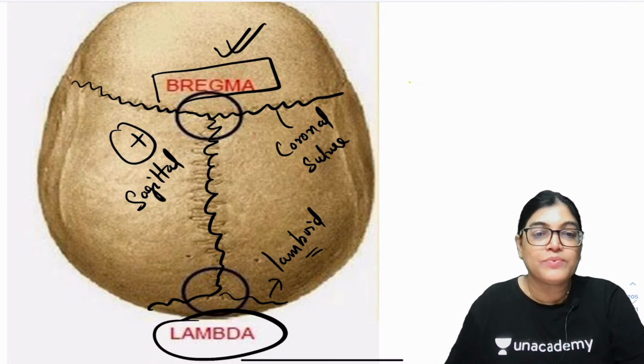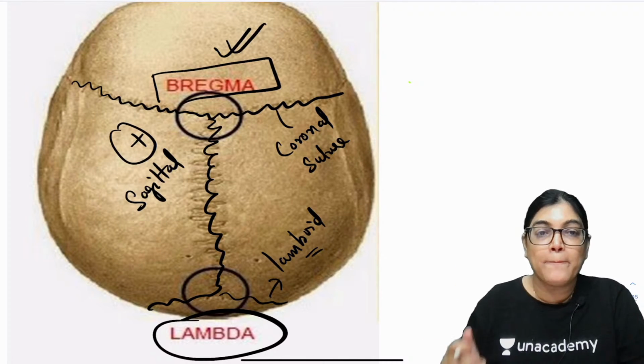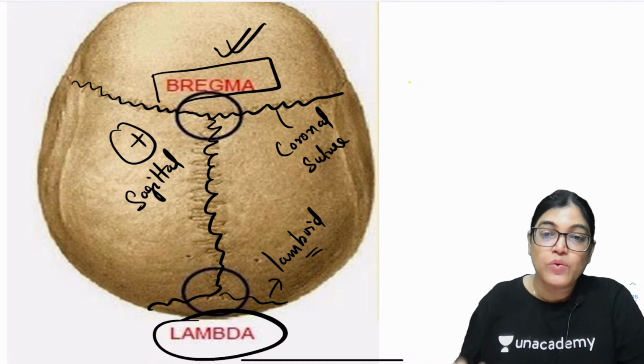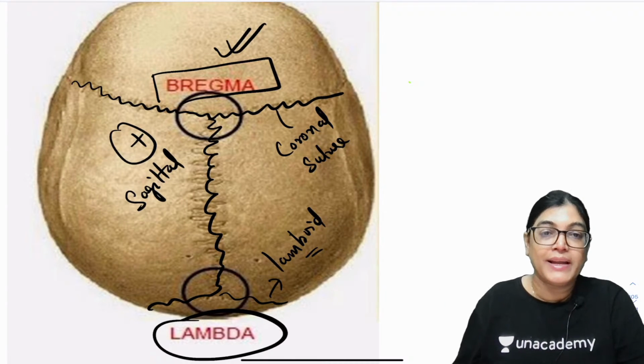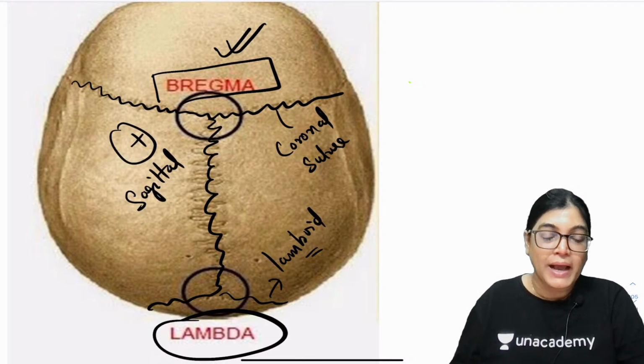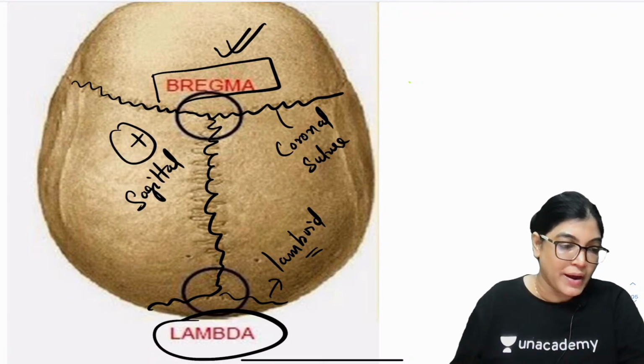So have you got the difference? Is the point clear, everyone? The difference between bregma and lambda. Bregma is lying anteriorly. When you see the superior view of the skull, that is the skull cap or calvaria, the junction of the sagittal and coronal suture is called bregma, and the junction of the sagittal and lambdoid suture is called lambda.